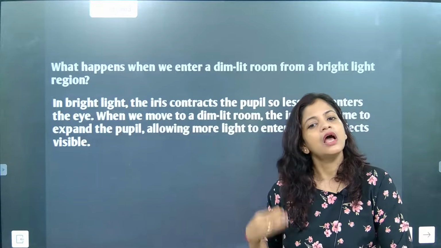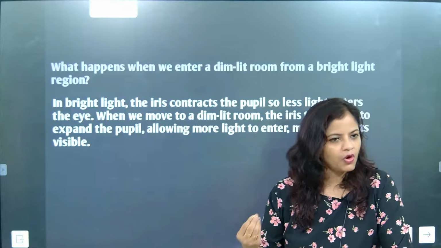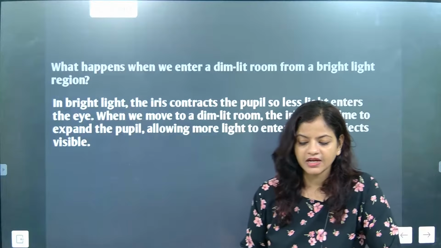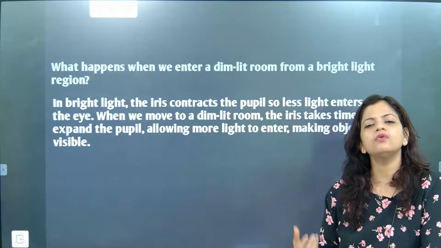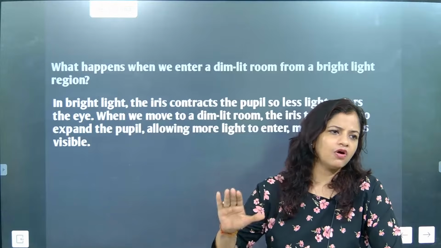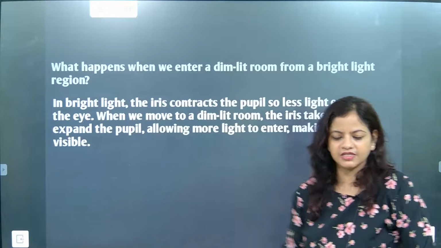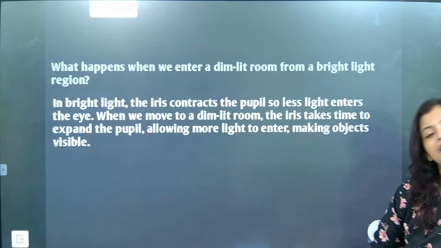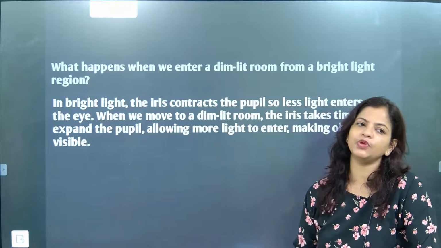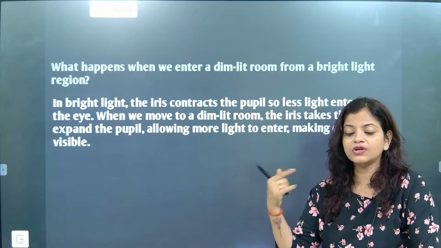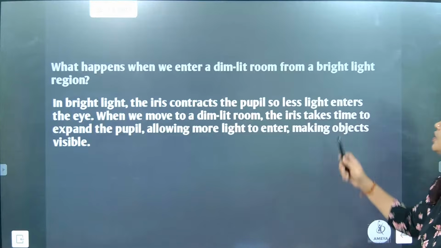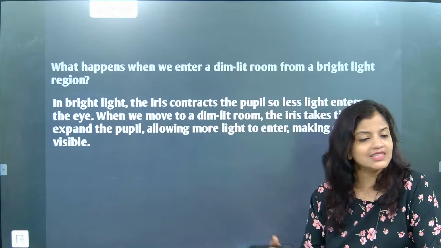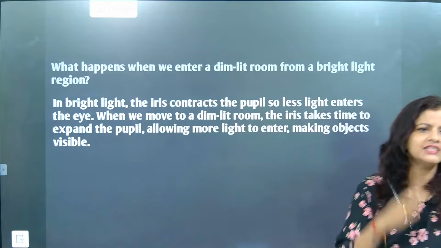So suddenly how will the iris and pupil respond at that particular moment? If the power is cut and the light is gone, how will your eyes respond? Let's see. Here in bright light the iris contracts the pupil. Iris is doing what? Contracting the pupil. So less light enters the eye. More light is entering or less light is entering, beta? Less amount of light is entering.